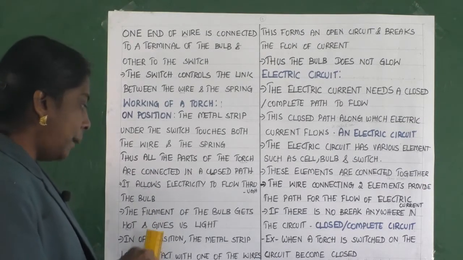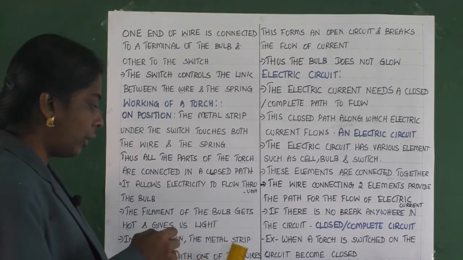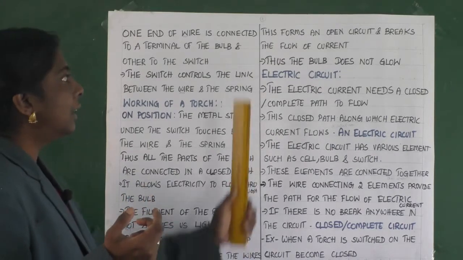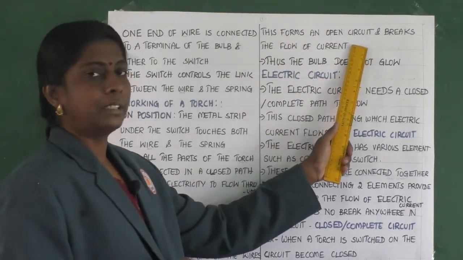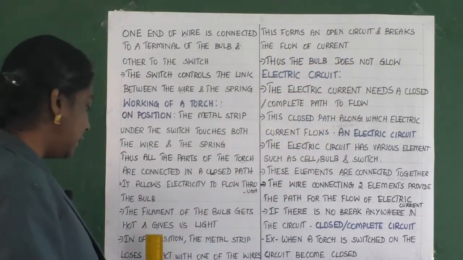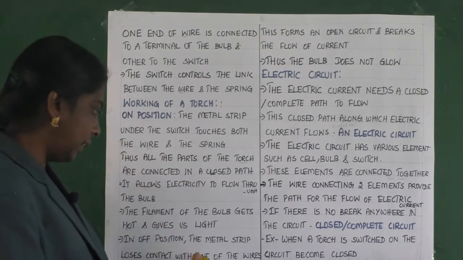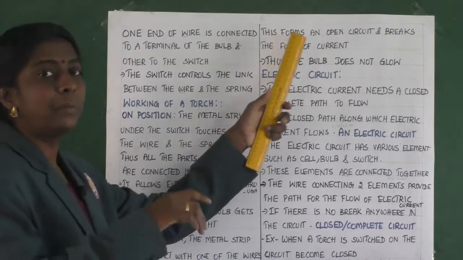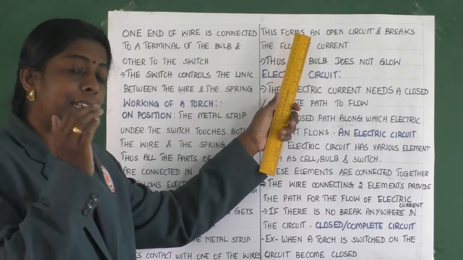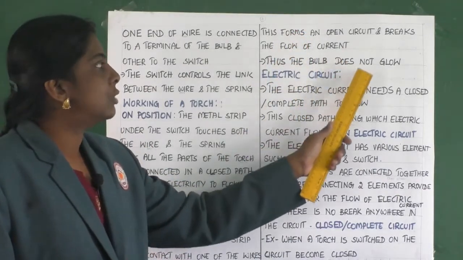At that position the metal strip loses contact with one of the wires. This forms an open circuit and breaks the flow of current. Now what happens? There will not be a connection between the wire and the spring. So automatically it forms an open circuit. So electric current cannot pass through that circuit. Thus the bulb does not glow.